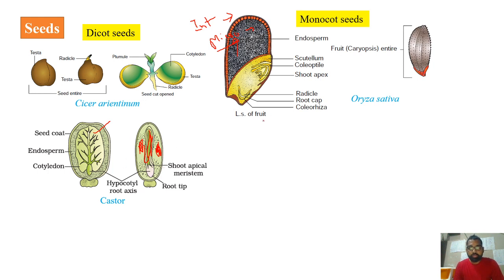Now coming to the monocot, the one which we can see here is from the rice, that is Oryza sativa. Actually, in the case of Oryza sativa, that is in the rice, and even in the case of wheat and in maize also, we can find a kind of fruit called caryopsis.